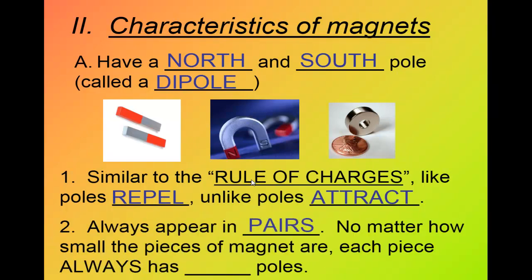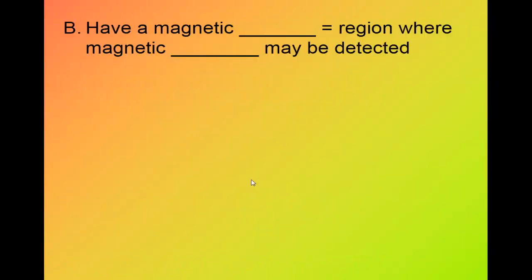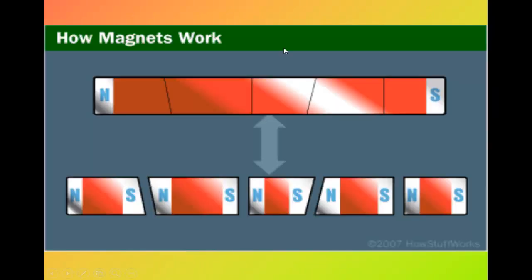Magnets always appear in pairs, no matter how small the pieces of the magnet are. Each piece always has two poles. Did you see here how the magnets work? North and south. So the south will attract the north, and so on. But similar poles will repel each other.